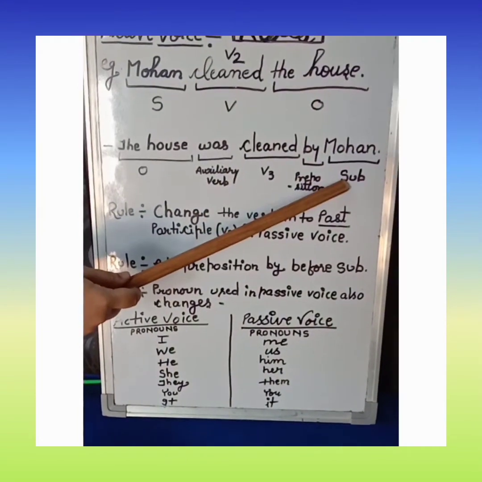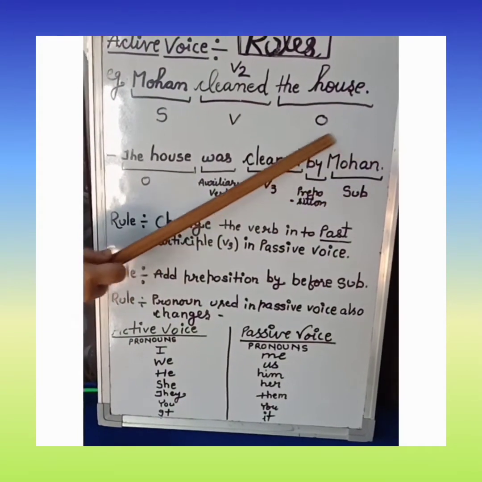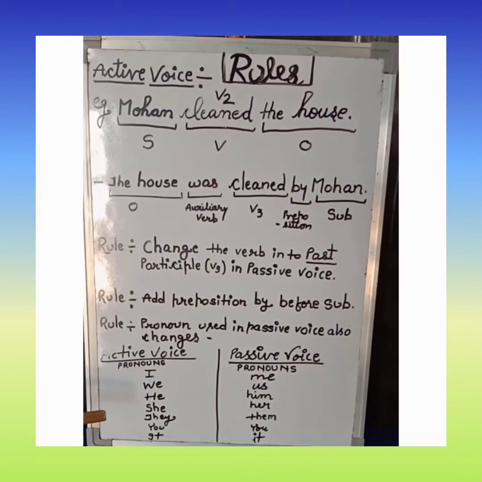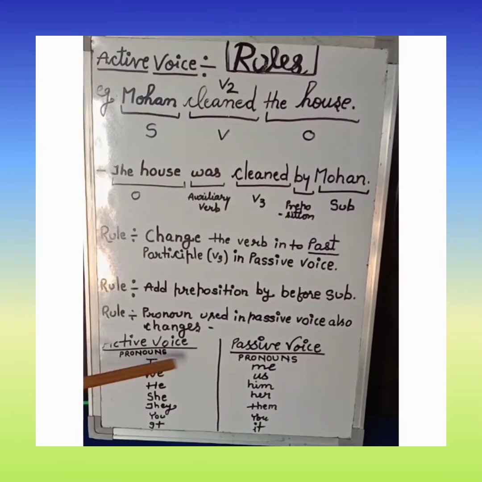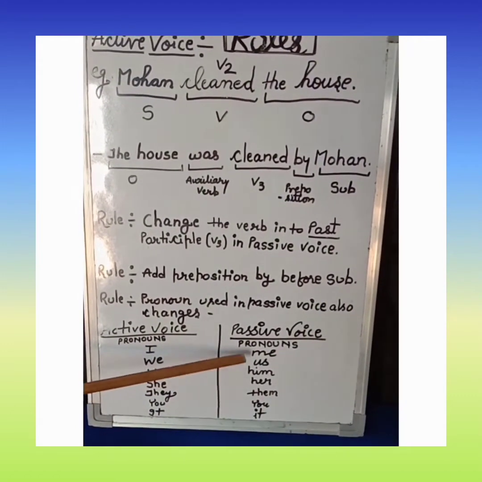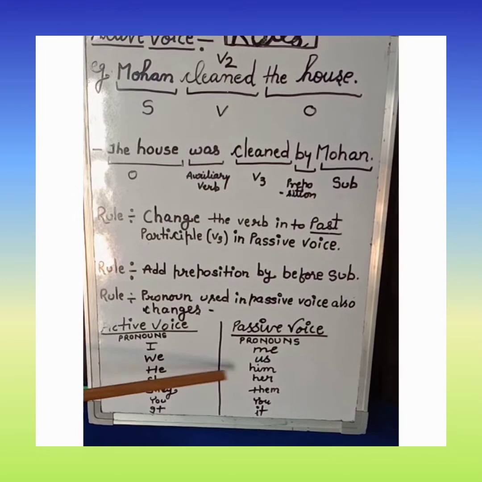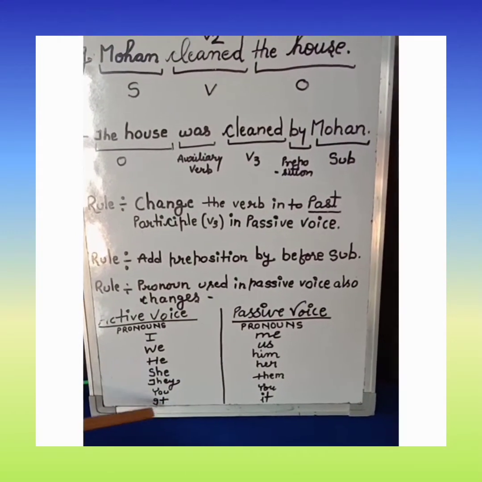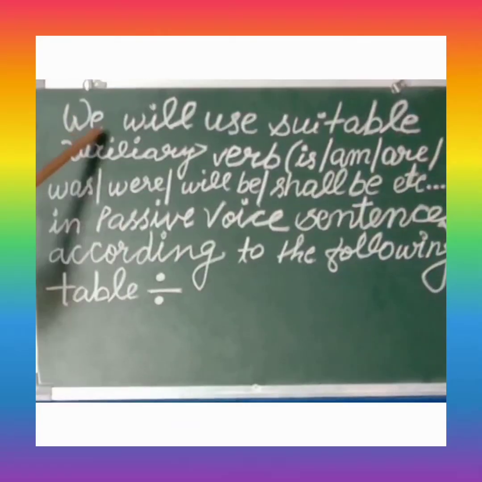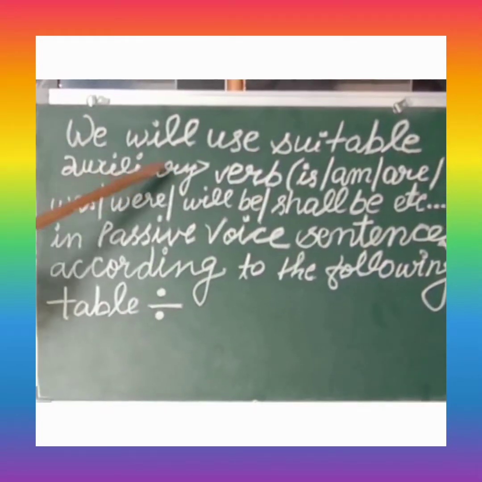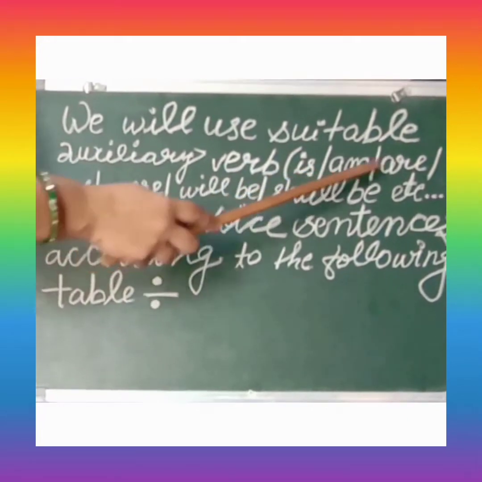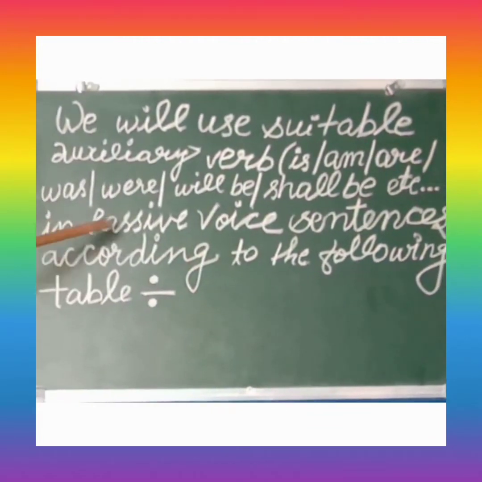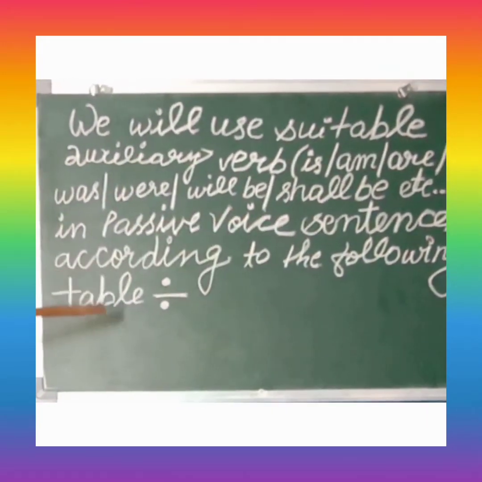सब्जेक्ट को ऑब्जेक्ट में तो प्रोनाउंस में क्या चेंज होगा इसकी टेबल यहां पे हम आपको दिखा रहे हैं. Look at the table. I will change into me, we, us, he, him, she, her, they, them, you stays the same, it. We will use suitable auxiliary verbs, that is, are, am, was, were, will be, shall be, etc. in passive voice sentences according to the following table.